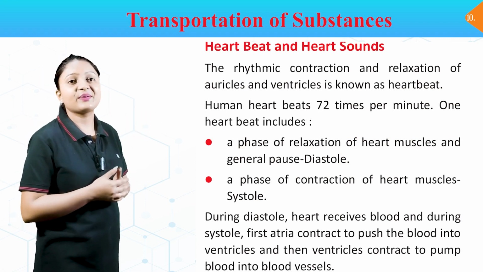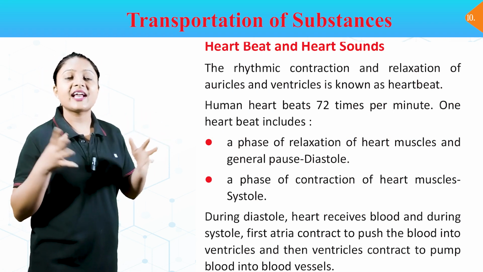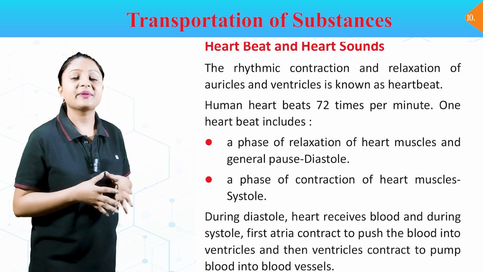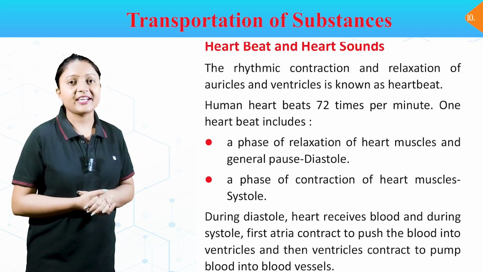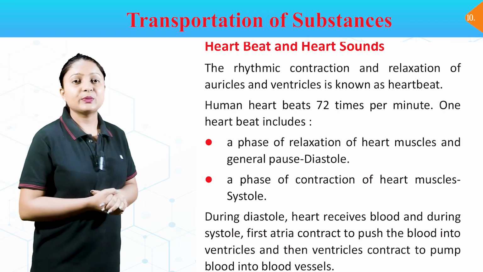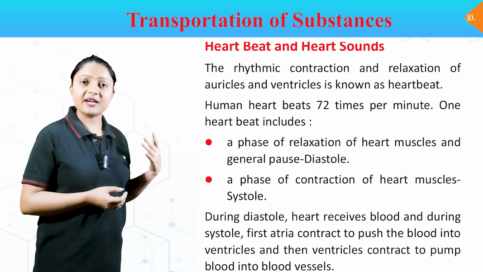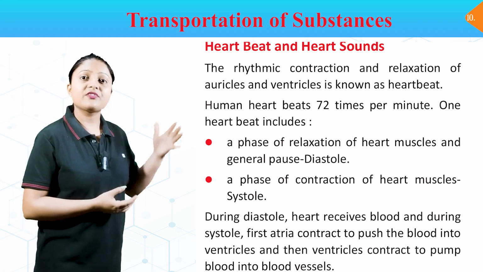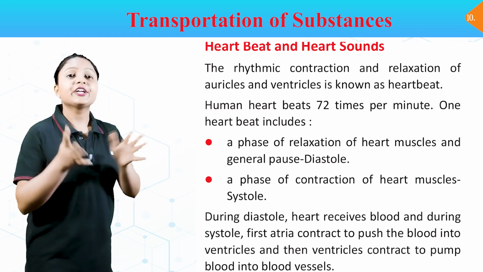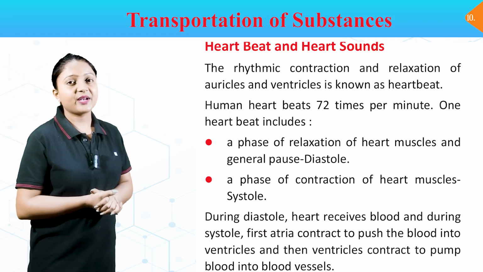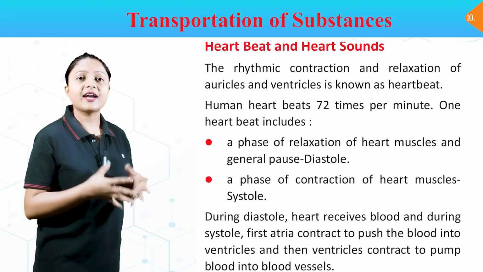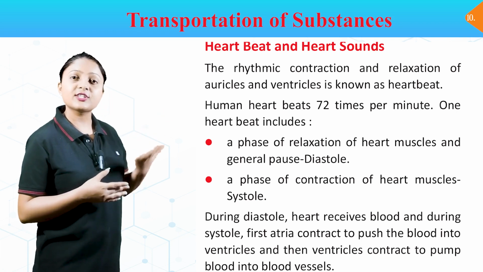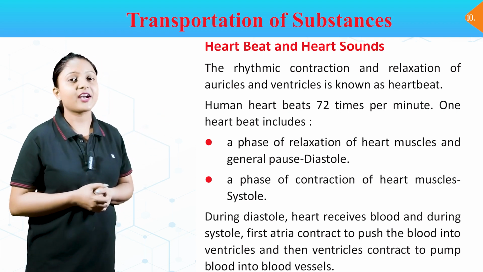Heartbeat and heart sounds. The rhythmic contraction and relaxation of auricles and ventricles is known as heartbeat. The human heart beats 72 times per minute. One heartbeat includes a phase of relaxation of heart muscles and general pause, diastole, and a phase of contraction of heart muscles, systole. During diastole, the heart receives blood, and during systole, first the atria contract to push the blood into ventricles, and then the ventricles contract to pump blood into blood vessels.